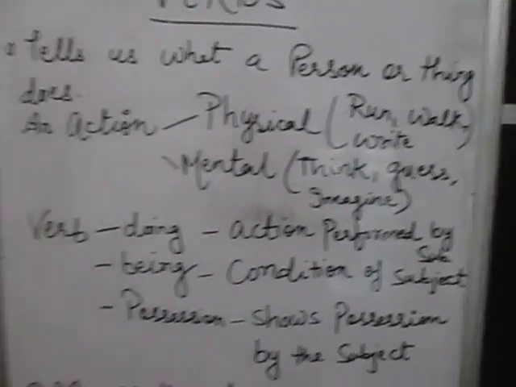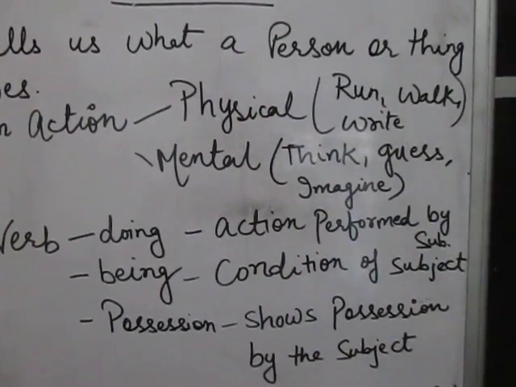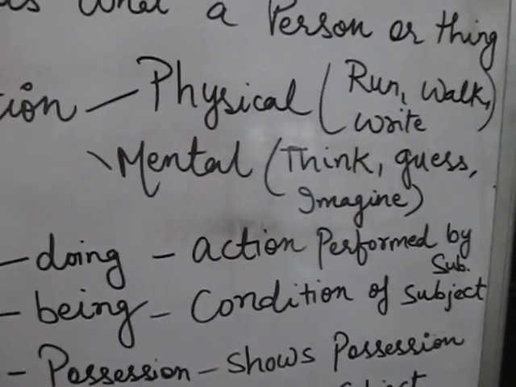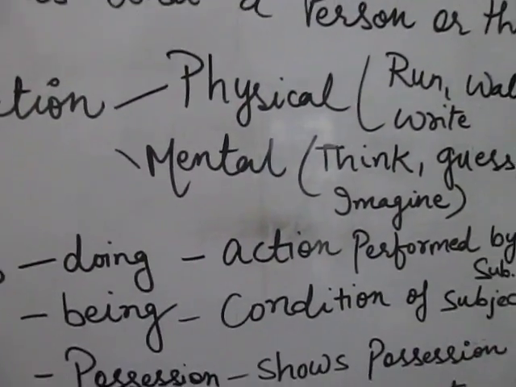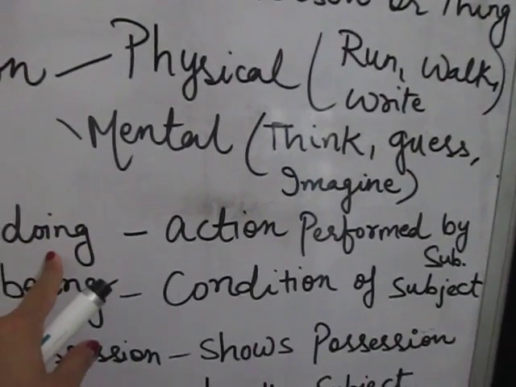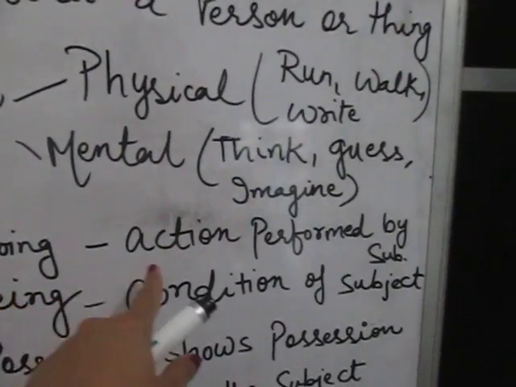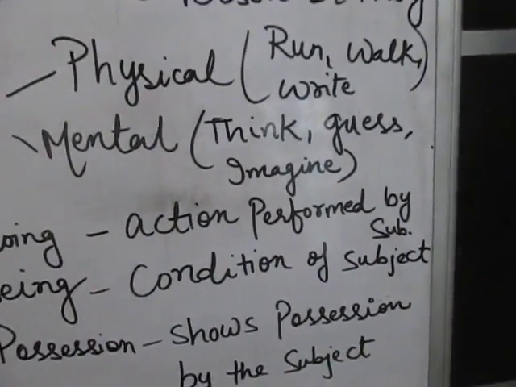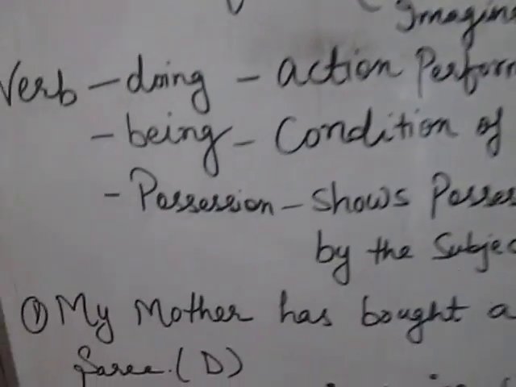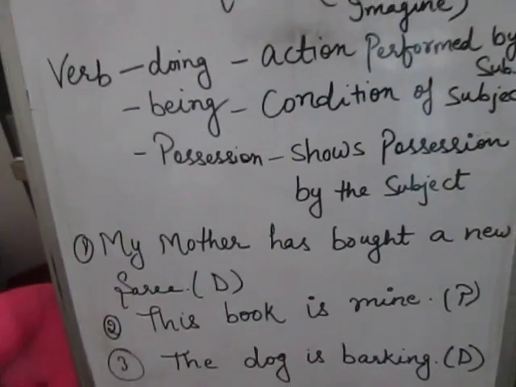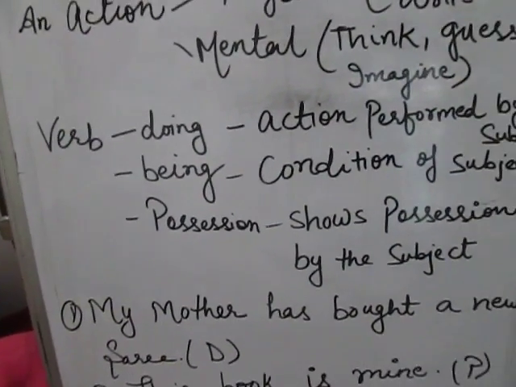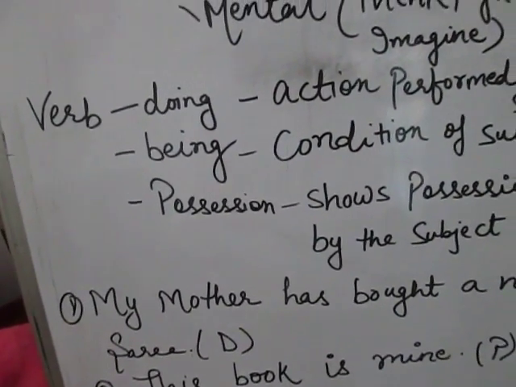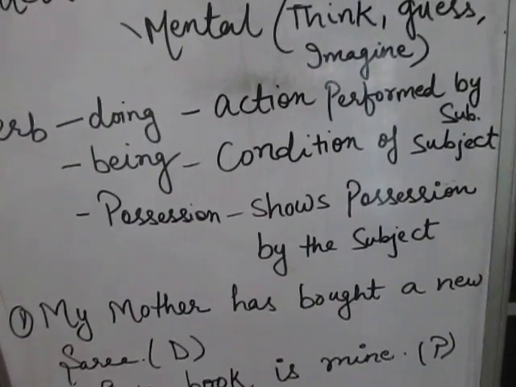Now when we talk about different features of verb, we have three types in that features, which kind of verbs they are, right? So now verb of doing means which tells us about action performed by the subject, the action that the subject did. For example, my mother has bought a new sari. Now this is an action done by my mother, right? Action done by my mother.